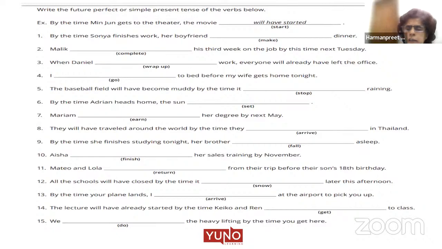Anjali, they will have arrives or arrived? Look at it: what are two actions happening? Simple present already completes the will have. Because it's a second action and they is there, we will simply use simple present, which is arrive. Okay. Anjali, 11th one, please. Matthew and Lola will have returned from their trip before their son's 18th birthday.